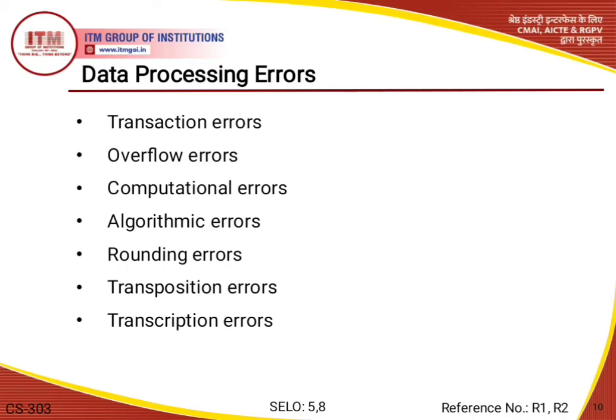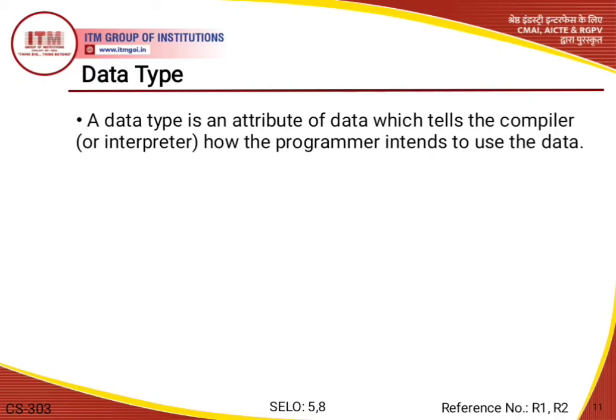Okay. Now moving ahead. What is a data type? A data type is basically an attribute of data which tells the compiler or interpreter how the programmer intended to use the data. Basically, a data type is used to create a building block for our algorithm or our programming.